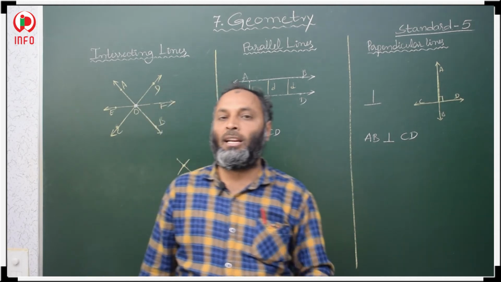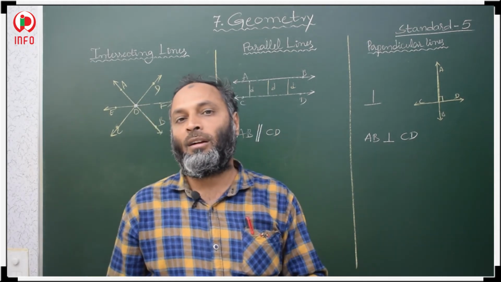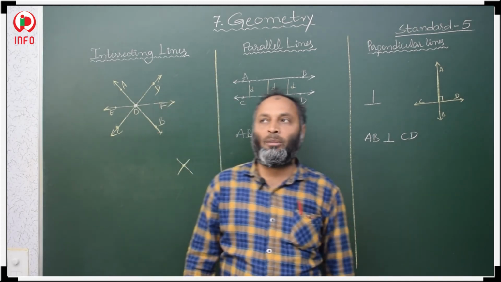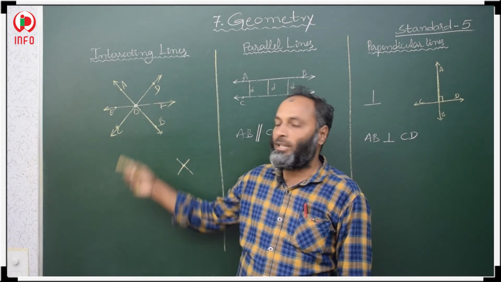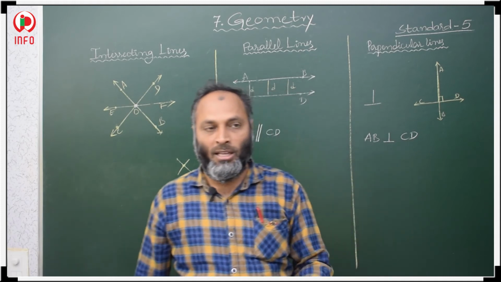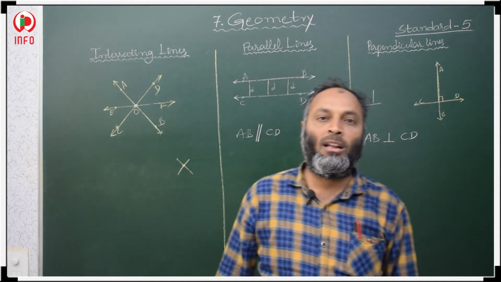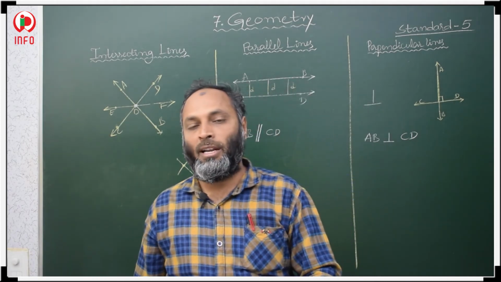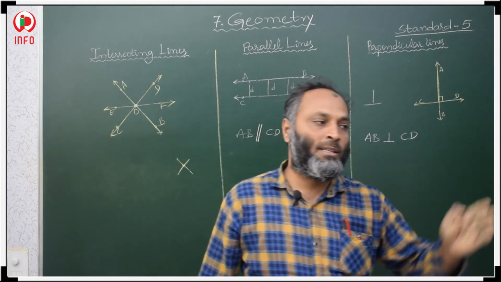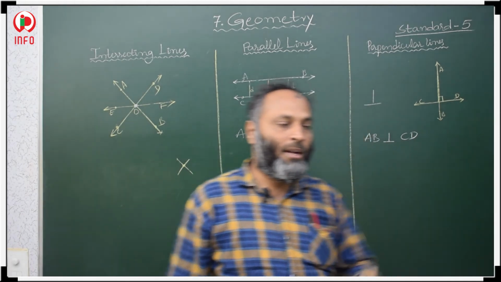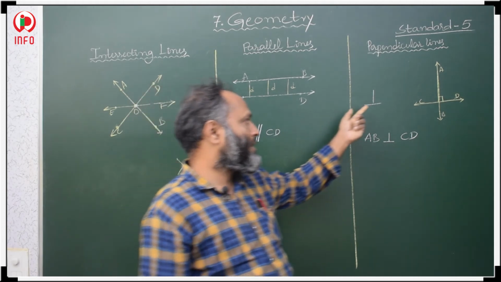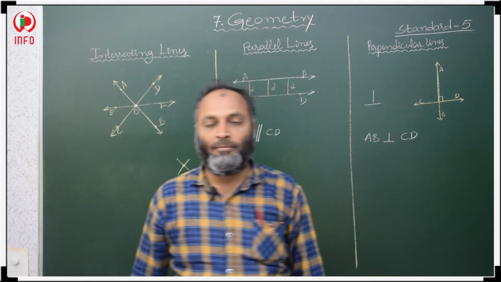Then we call those lines perpendicular lines. If two or more than two lines intersect at a single point, we call those lines intersecting lines. This is about intersecting lines, parallel lines and perpendicular lines. This one is the parallel symbol, and the perpendicular symbol is this. Okay.